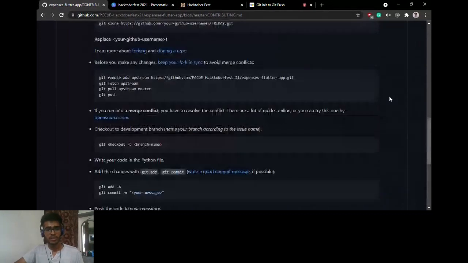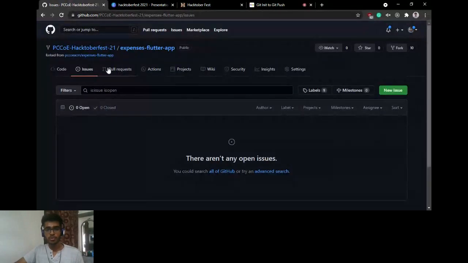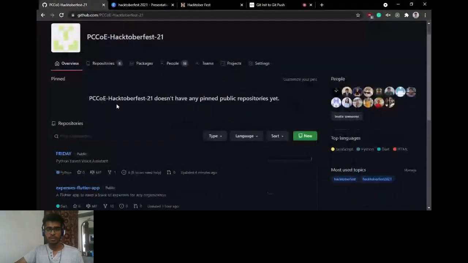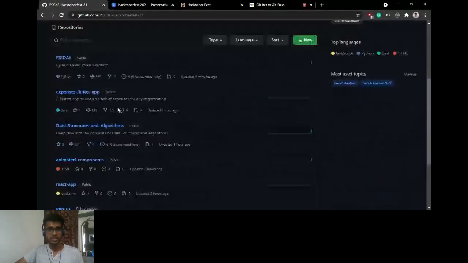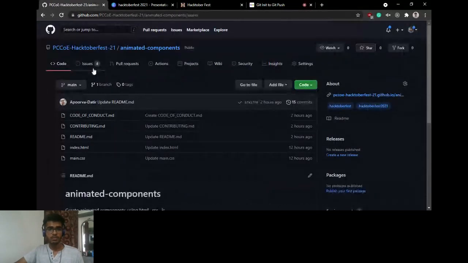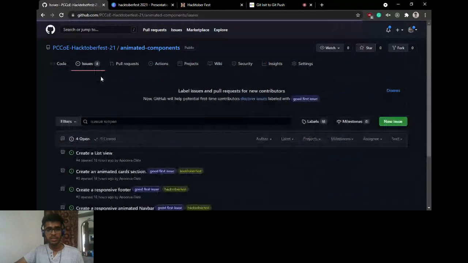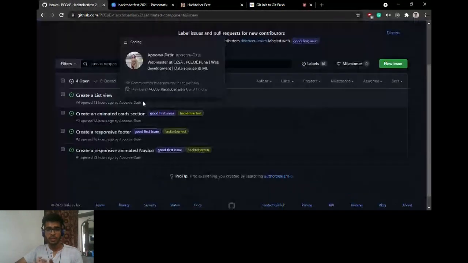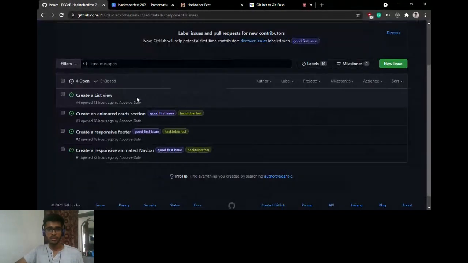Also, as Palak said, you need to create an issue first before working on the repository. On some repositories, we have already made some pre-made issues, so you can check those out. For example, for animated components, you can see some issues over here. Check that out, learn what those issues are, and then you can get started working on it.